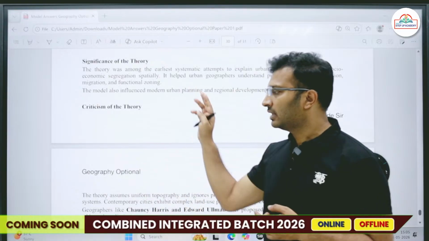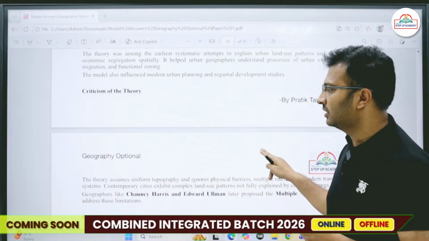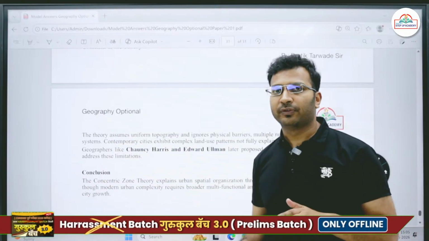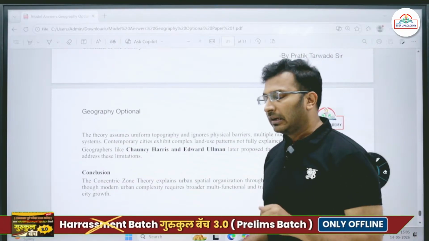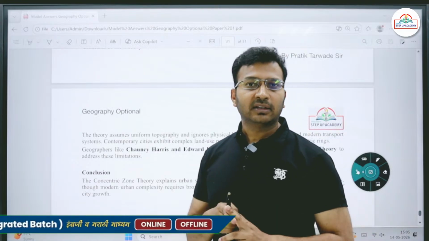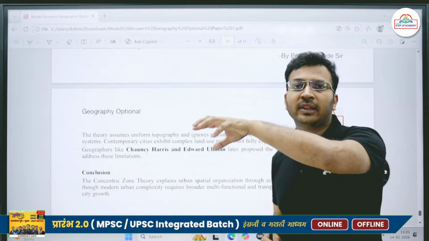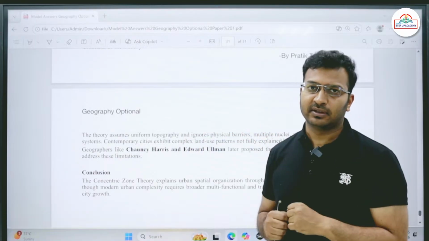So what assumption did Burgess make? His initial assumption was that the entire land surface is uniform, with no physical barriers. This was the first criticism. The second thing is that he talked about one nucleus, that is one CBD, one central business district.